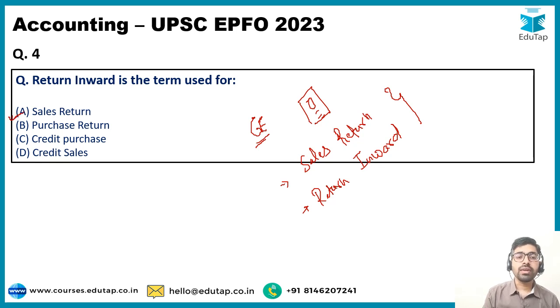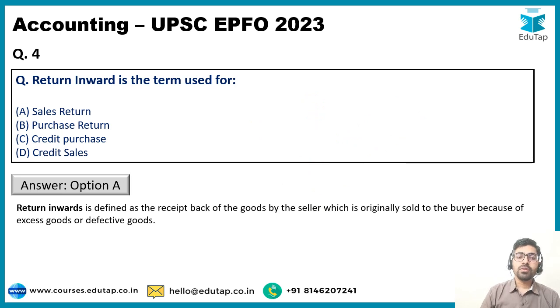Okay, sales return. Return outward is referred to as purchase return, and return inward is referred to as sales return. So you should not get confused with these terms. So that's why I have picked this particular question. So guys, answer is option number A, sales return.